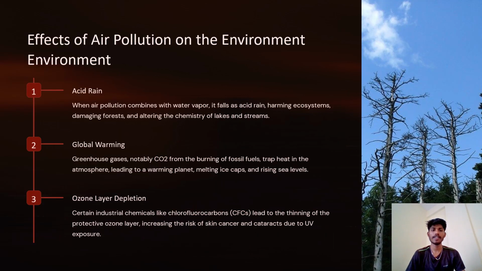Now let us see the effects of air pollution on the environment. First we have acid rain, global warming, and ozone layer depletion. Acid rain: when air pollution combines with water vapor, it falls as acid rain, harming ecosystems, damaging forests, and altering the chemistry of lakes and streams.